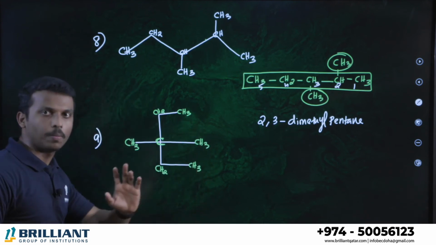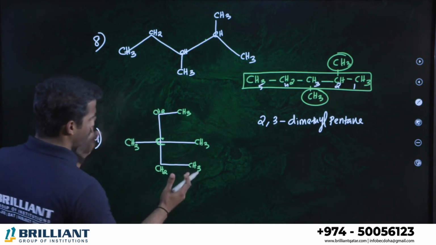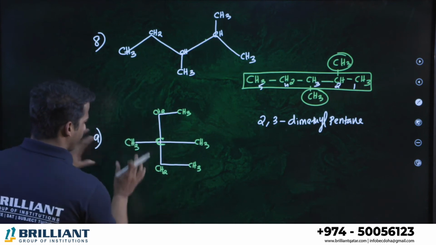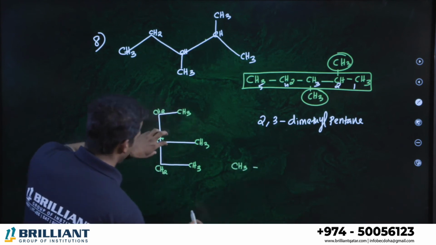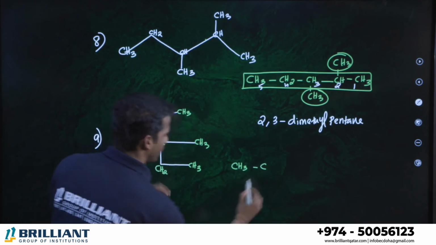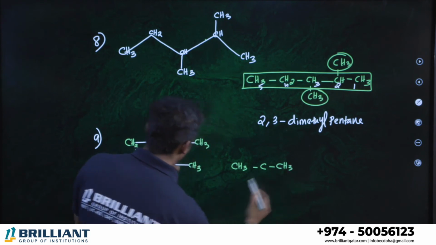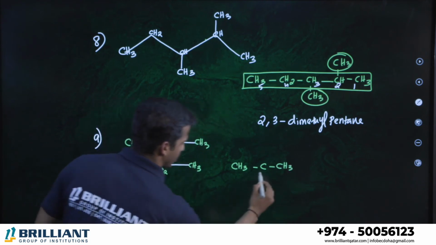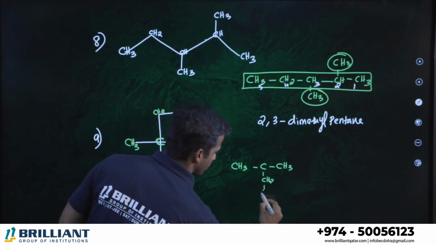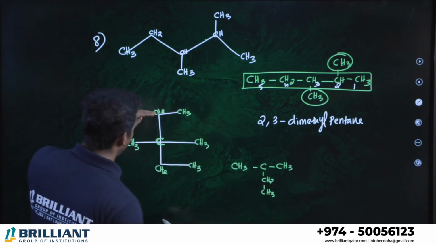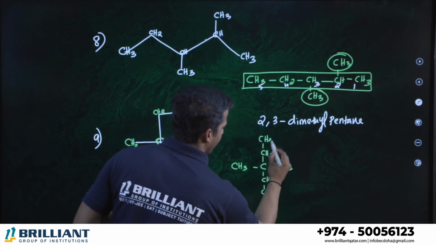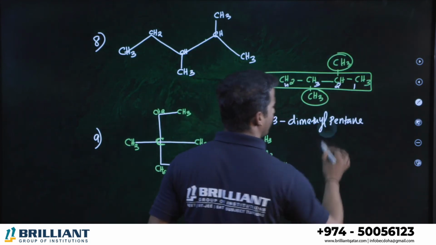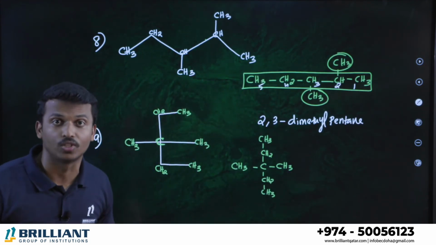Let me make it into the simplest format. You can start from anywhere, no issue. Suppose I'm starting from this CH3, okay? CH3, 1 carbon, one another CH3. What do you have below? A CH2, CH3, okay? What do you have above? A CH2, CH3. Can you tell me, dear student, in this compound, in total how many carbons are present in the longest chain?